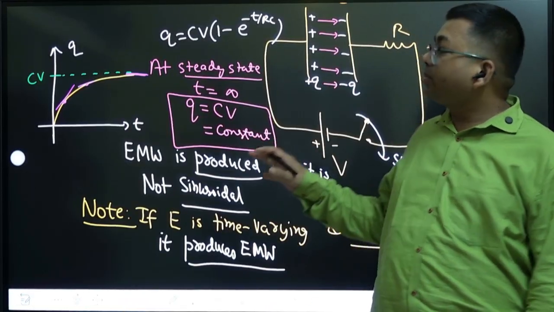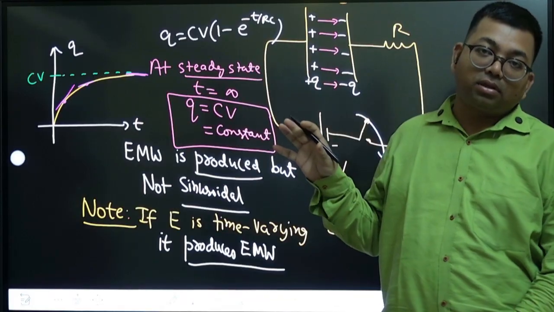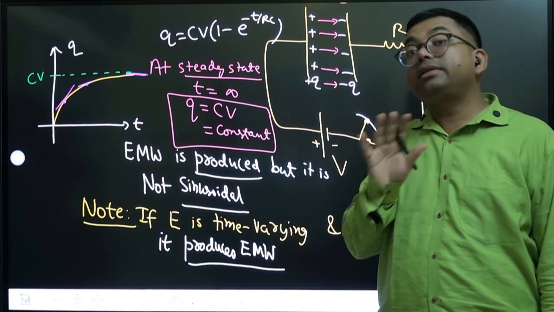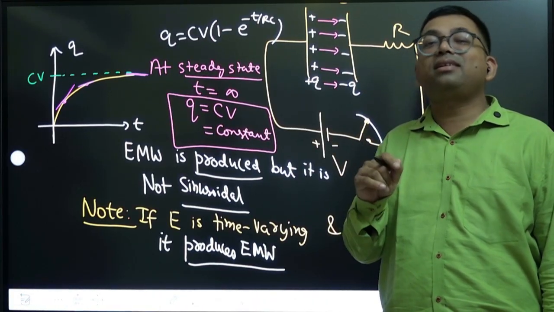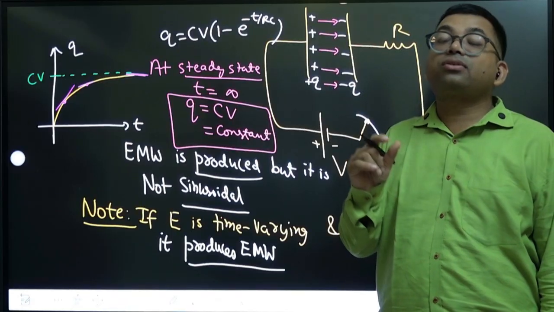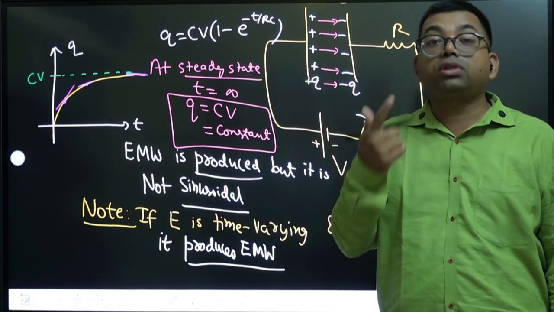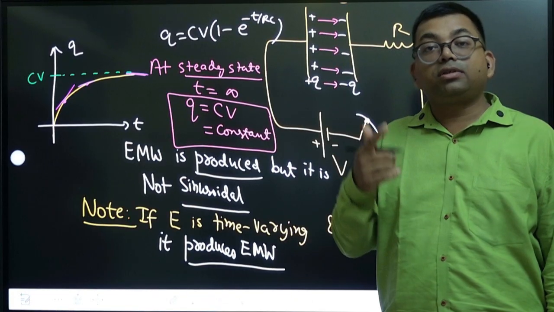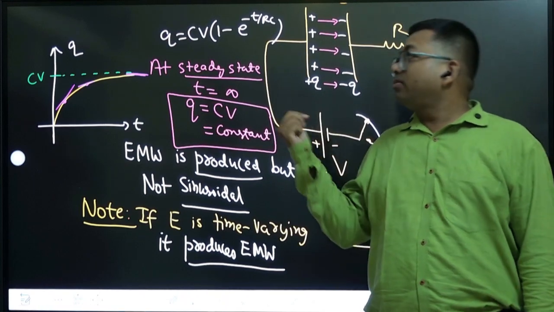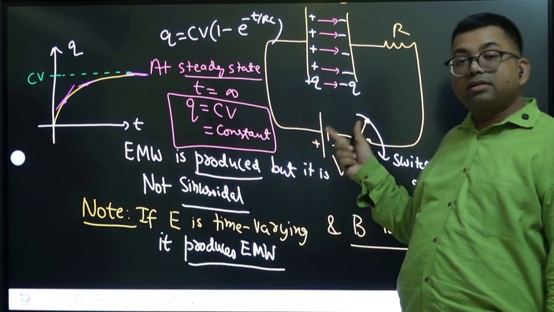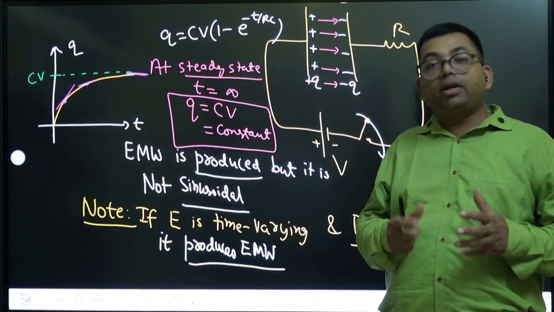So the important point to note in this circuit is, nowhere it is written, but in NEET or JEE they ask a common thing which nobody questions, which is missed by the general public. They ask that type of question. So if they ask, does this RC circuit produce electromagnetic wave?